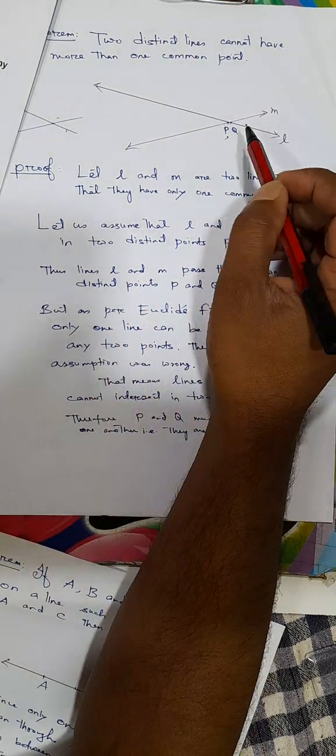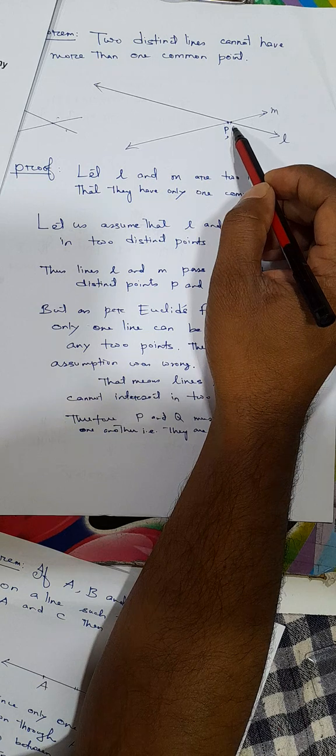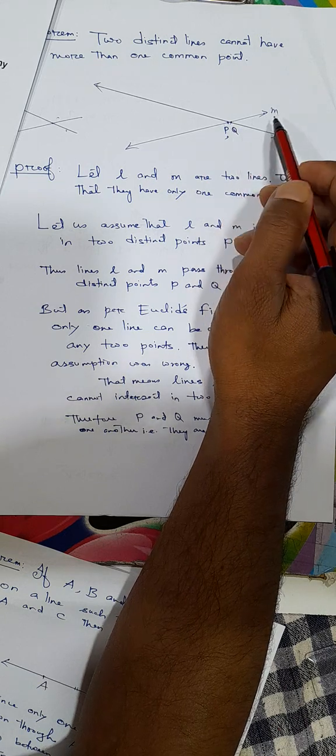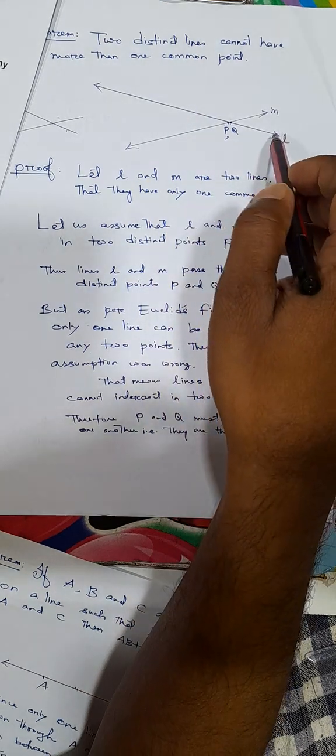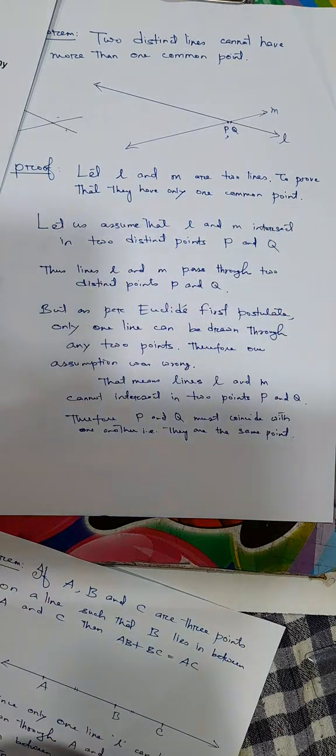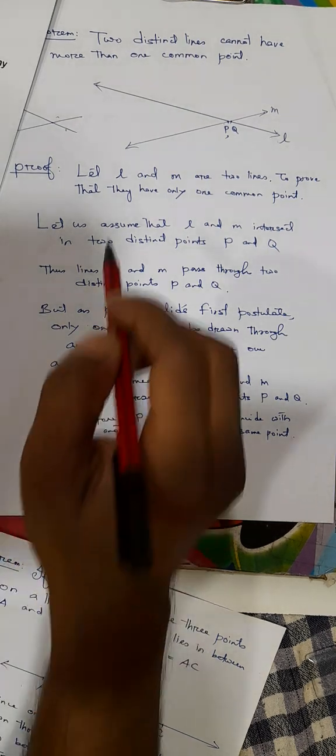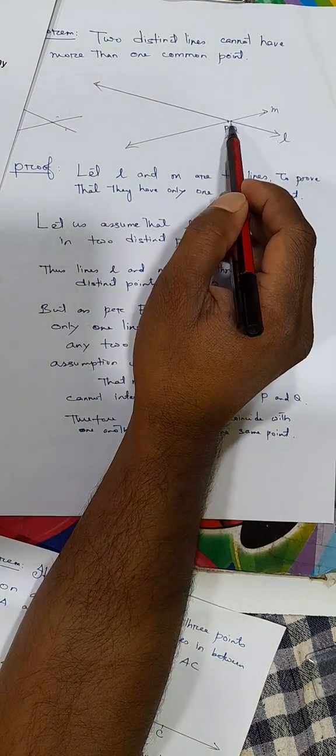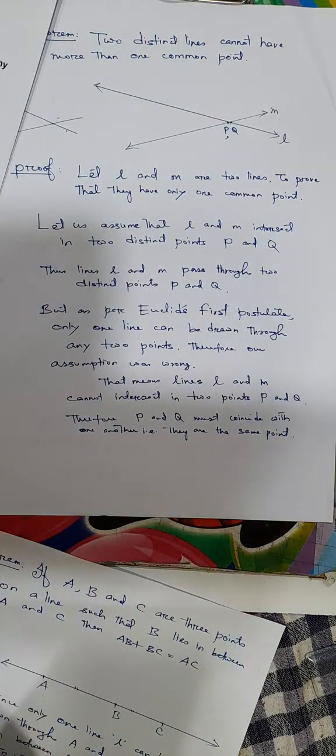As per our assumption, we are drawing two lines L and M passing through P and Q. This contradicts the first postulate defined by Euclid. So our assumption was wrong. That means the lines L and M can intersect only in one point, not in two points.